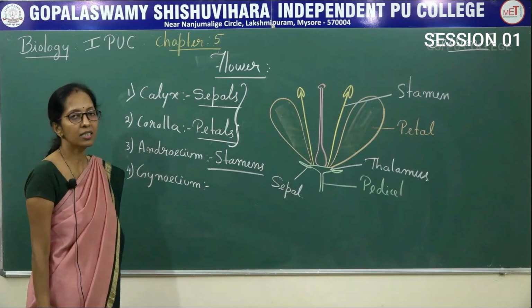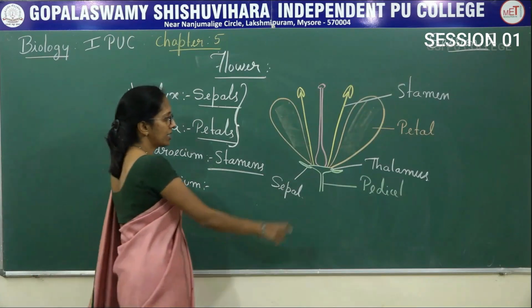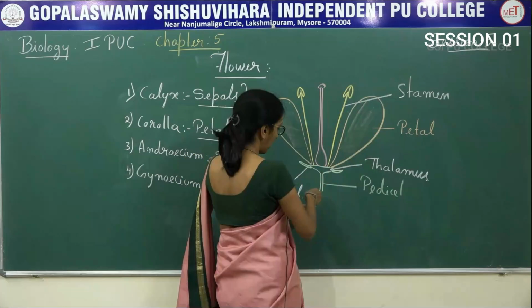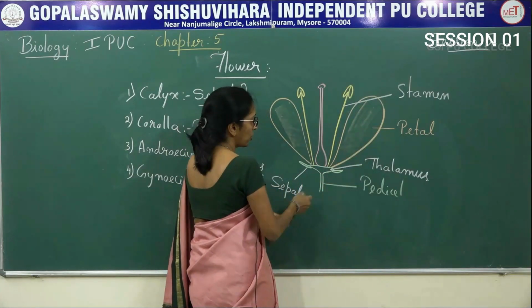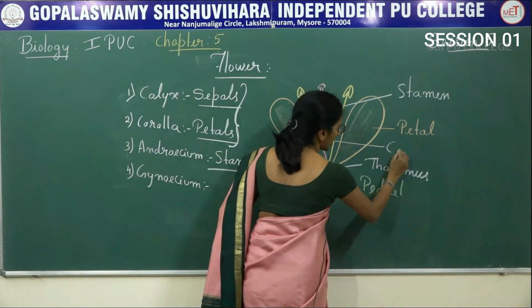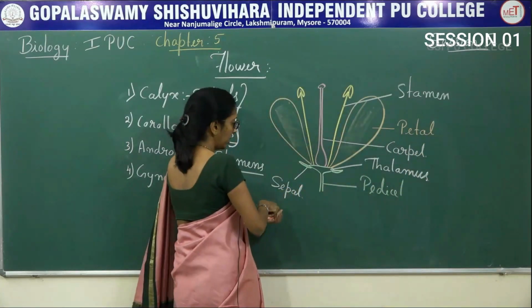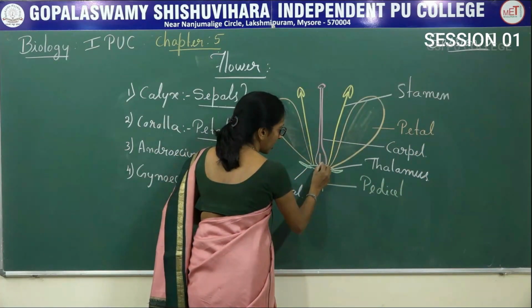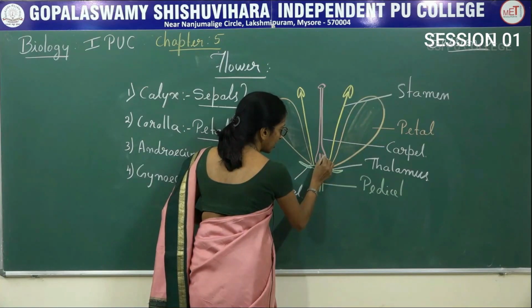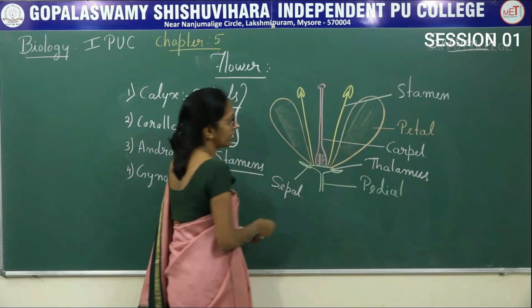Coming to the last, the gynoecium. It is the innermost whorl of a flower which consists of female reproductive units, said to be carpels. So here inside the carpel, you can see there is a presence of ovules like this.